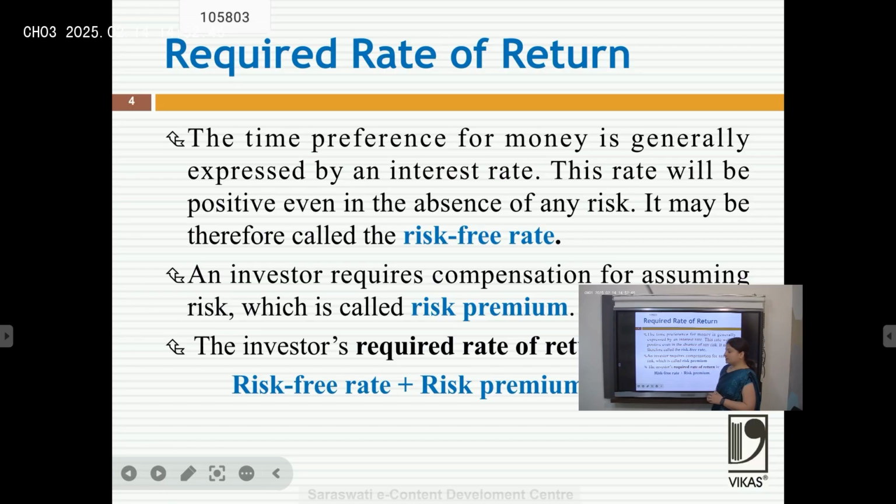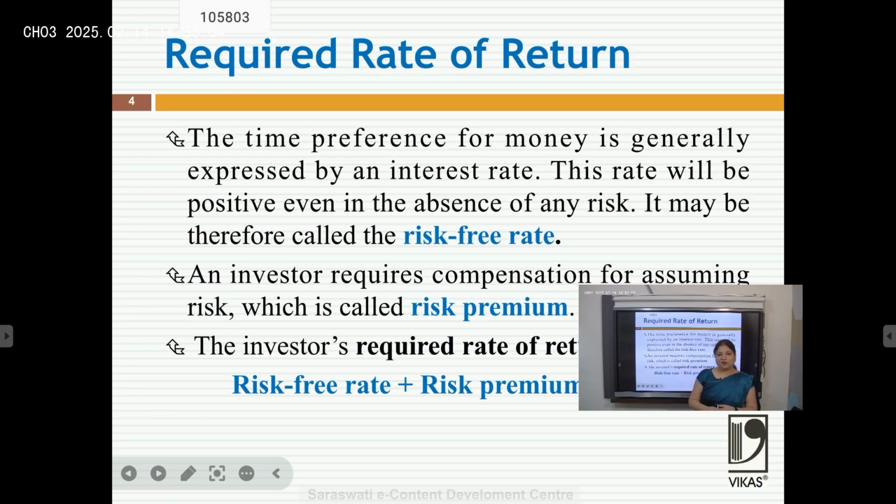Required rate of return considers two things. First is risk-free rate. Risk-free rate means there is no change in the return, you will get the same return at every point of time. And risk premium means required rate of return considers risk-free rate plus risk premium.